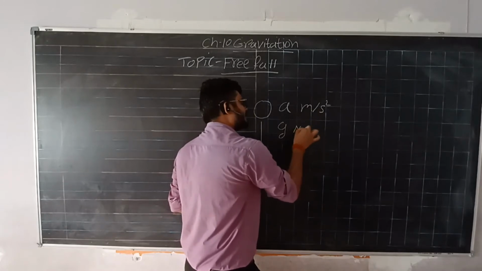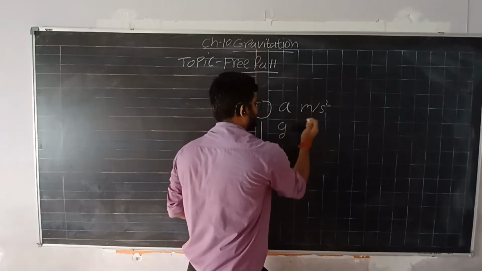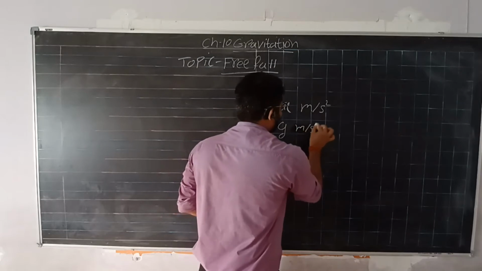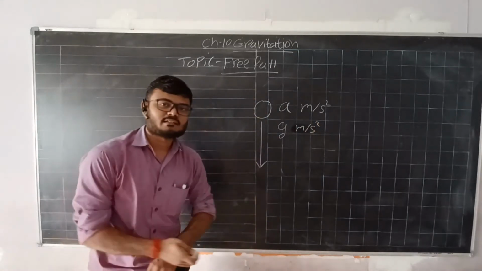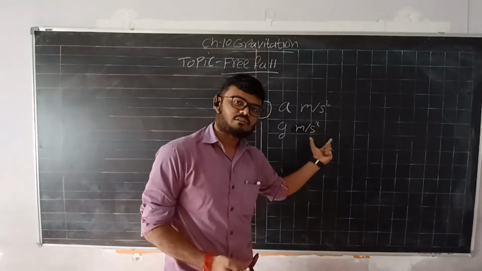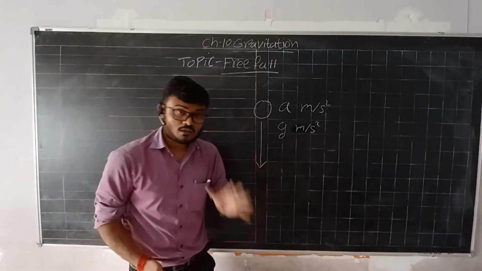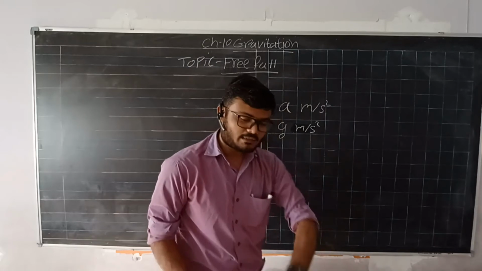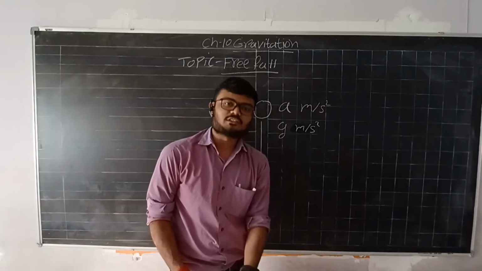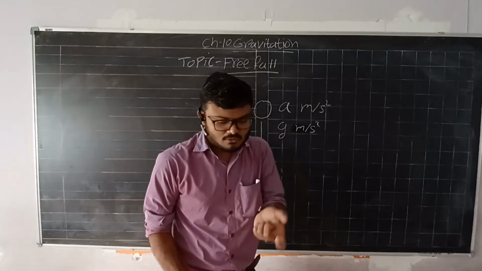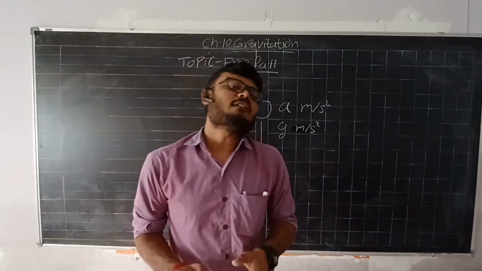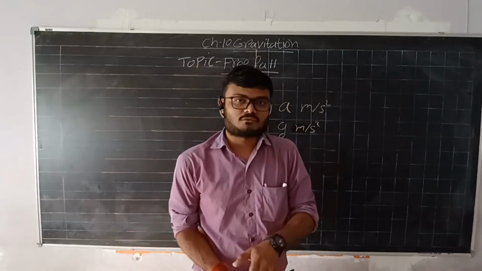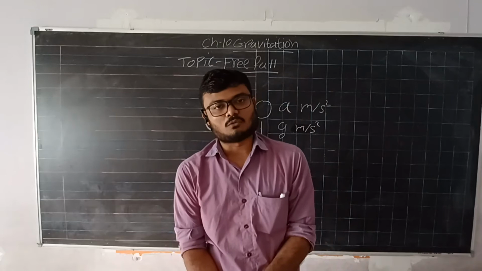The unit of that acceleration will also be meter per second square. Now we are going to find out with what acceleration it will come to the land. To find that out, we have to know with what force it will come down.